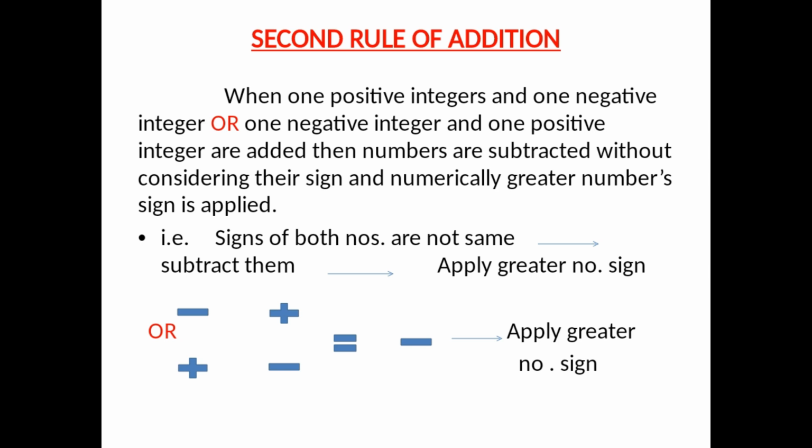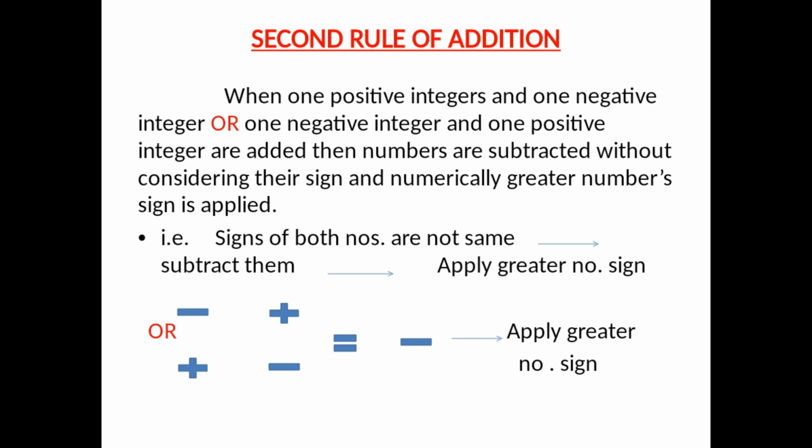Now, let us understand the second rule of addition. The second rule of addition states that when one positive integer and one negative integer, or one negative integer and one positive integer are added, then the numbers are subtracted without considering their sign, and the sign of the numerically greater number is applied.